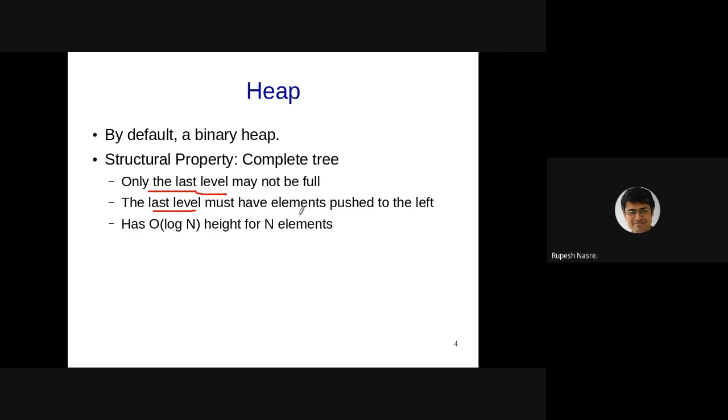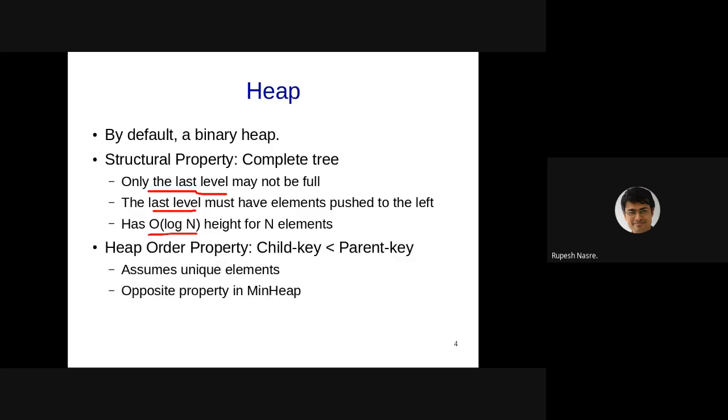The leaves have to be pushed to the left side. Right? So in some sense, this heap is going to push the elements up and to the left. Okay? And therefore, because of this restriction, it is guaranteed to have order log n height for n elements. Right? I'll show you the diagram on the next slide, but please hold on to it for now.